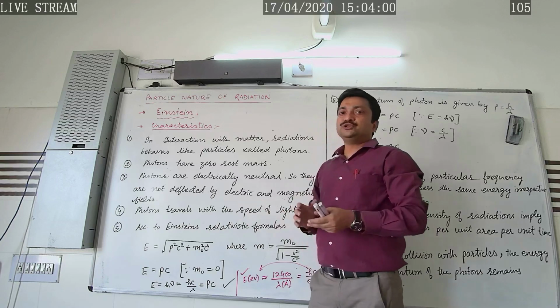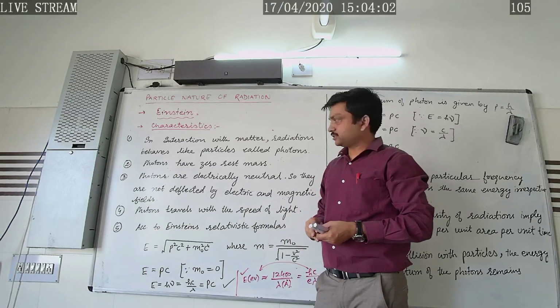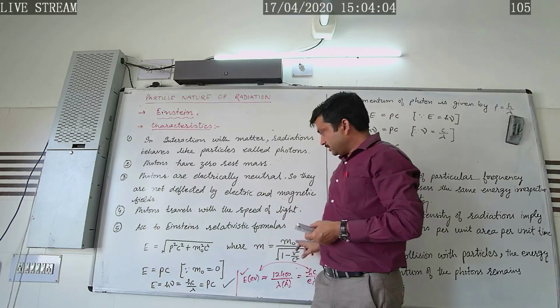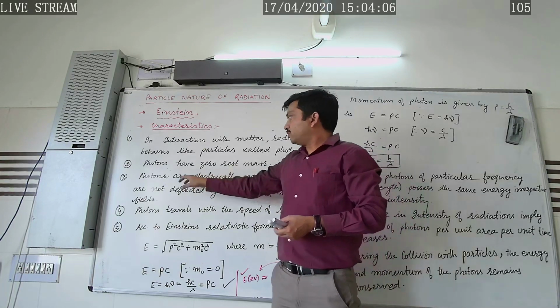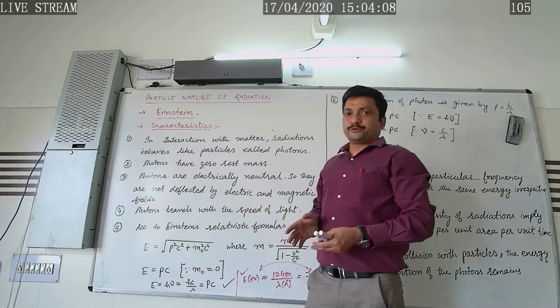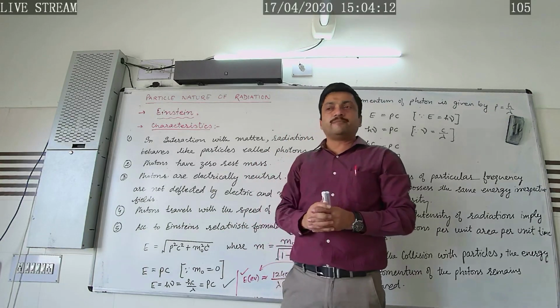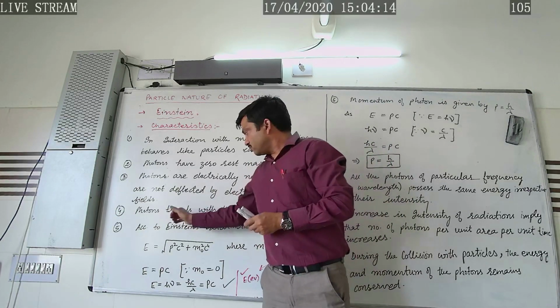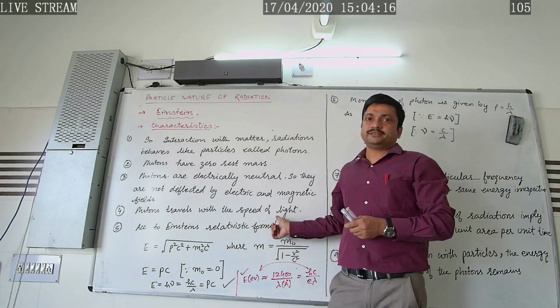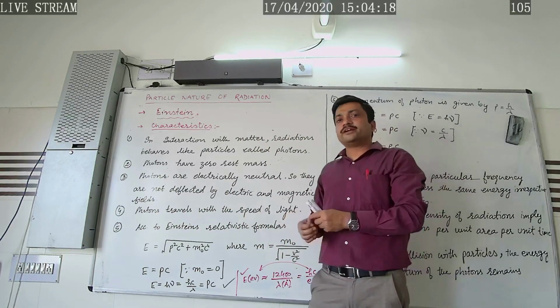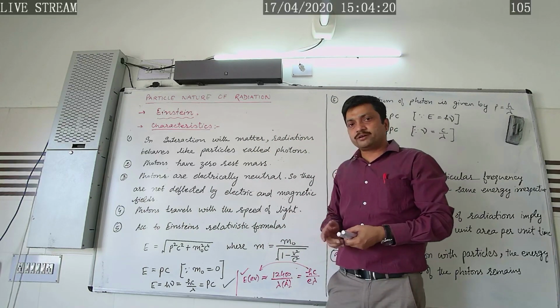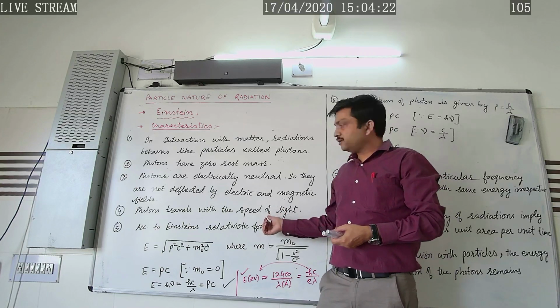Photons have zero rest mass, that is m naught is equal to 0. Photons are electrically neutral, as a result of which they are not deflected by electric and magnetic fields. Photons travel with the speed of light, that is c is equal to 3 × 10^8 meter per second.